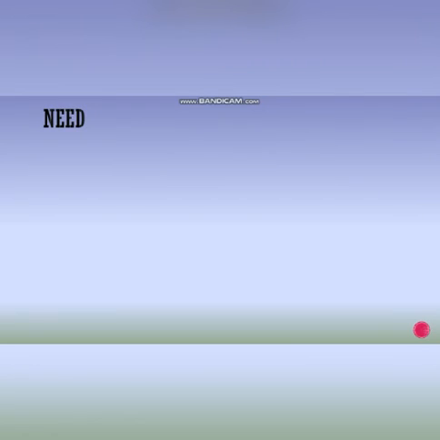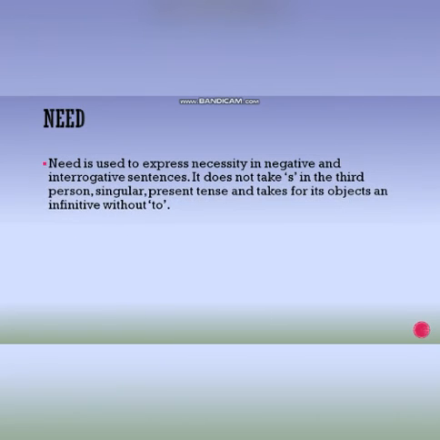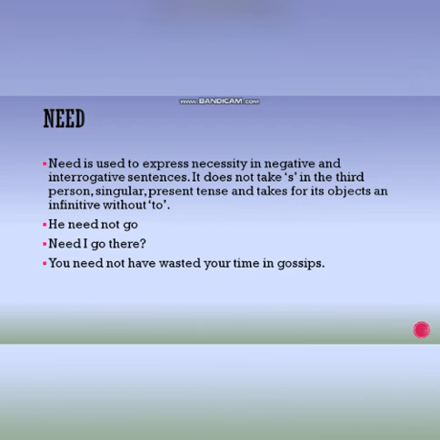Now let us know about need. Need is used to express necessity in negative and interrogative sentences. It does not take S in the third person, singular, present tense, and takes for its objects an infinitive without to. Like, for example, he need not go. Need I go there? So, you see, you need not have wasted your time in gossips.